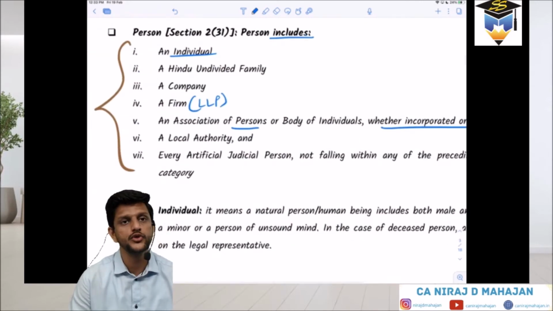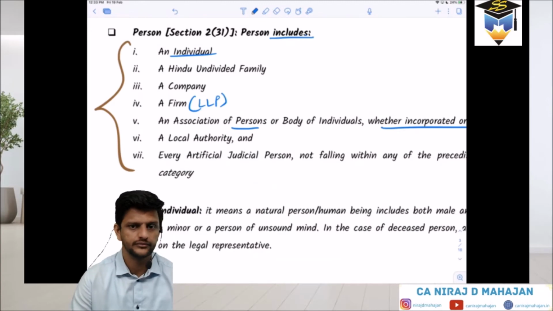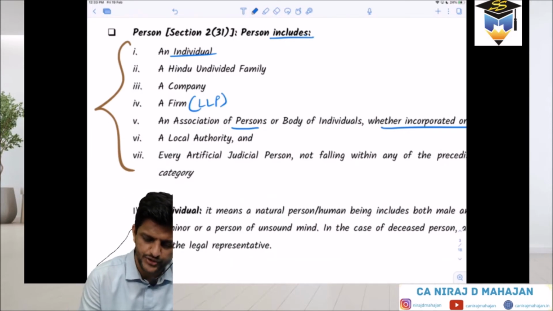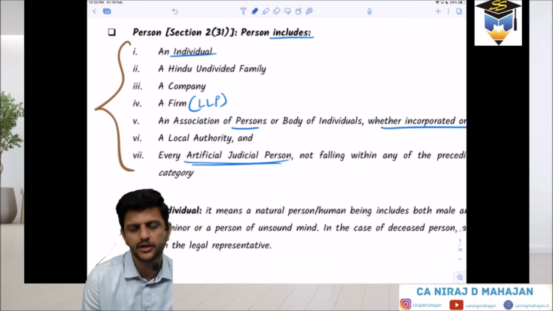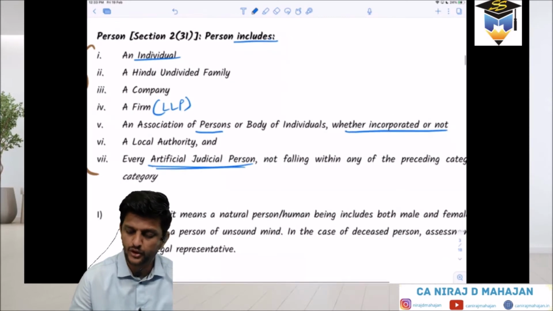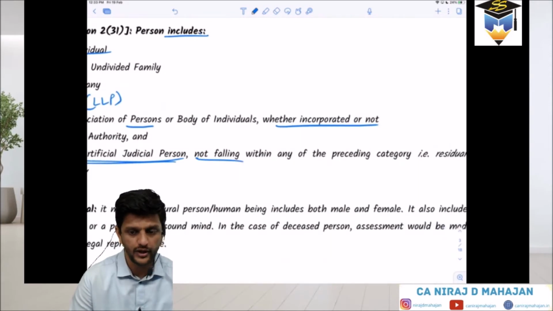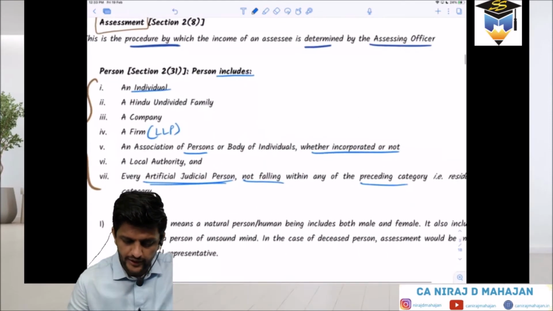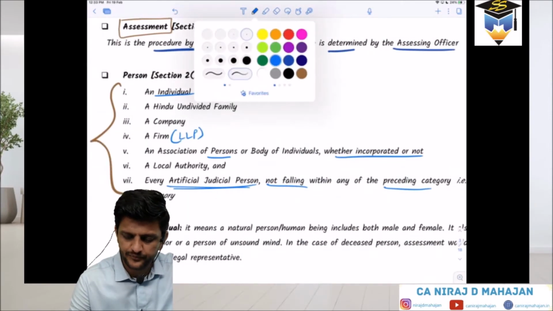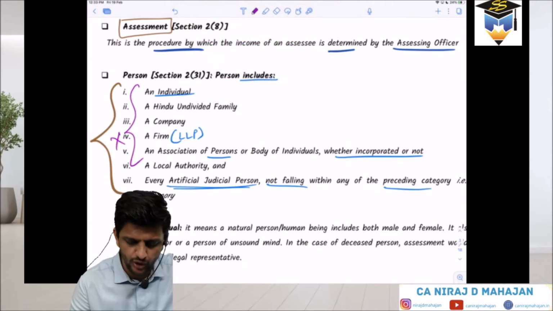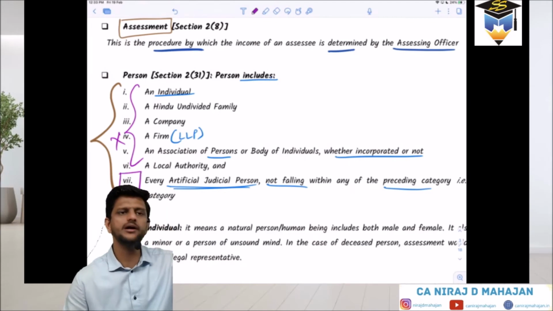Then local authority means municipality, corporation, gram panchayat, cantonment board, all of that. And now check: every artificial juridical person. It is not judicial, it is juridical person. AJP in short, artificial juridical person. Pay attention: not falling within any of the preceding categories. Preceding means earlier categories. That means if there is any kind of taxpayer not fitting in the first 6 categories, we still have to tax him or understand him. Then we go to category number 7.